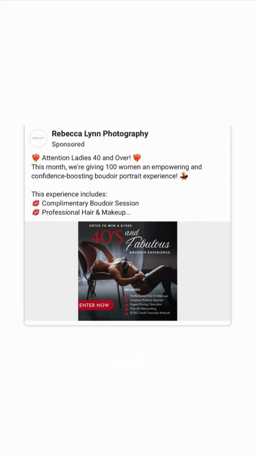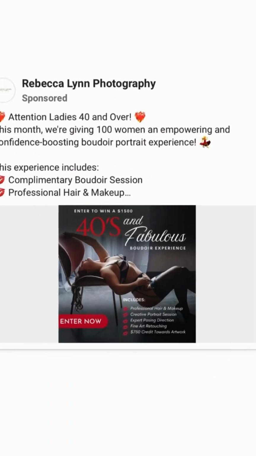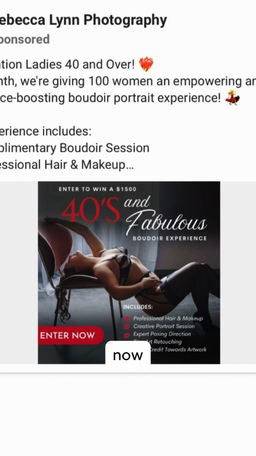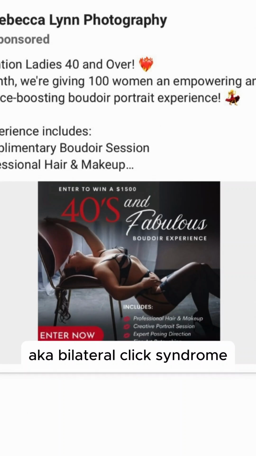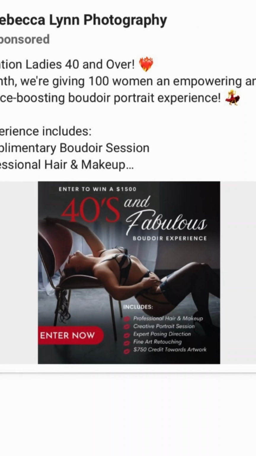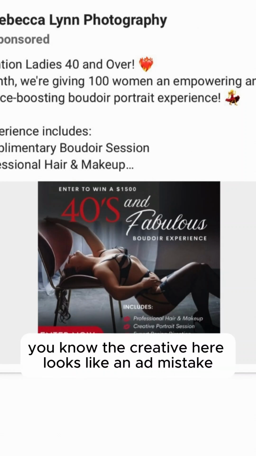Now let's come here. All right, we got nothing below the creative, perfect. Now, yeah, so we're diagnosing here. If we believe this has BLCS, aka Boudoir Low Click Syndrome, if the unique CTR is under 6%. So we got the looks like an ad mistake. The creative here looks like an ad mistake.